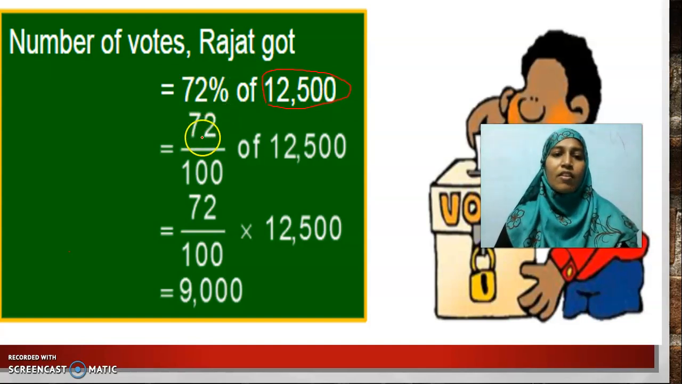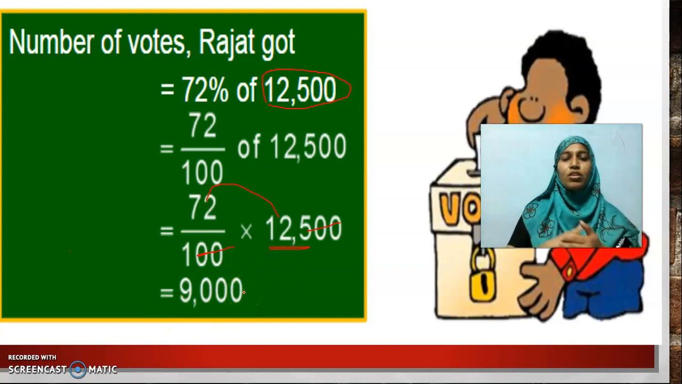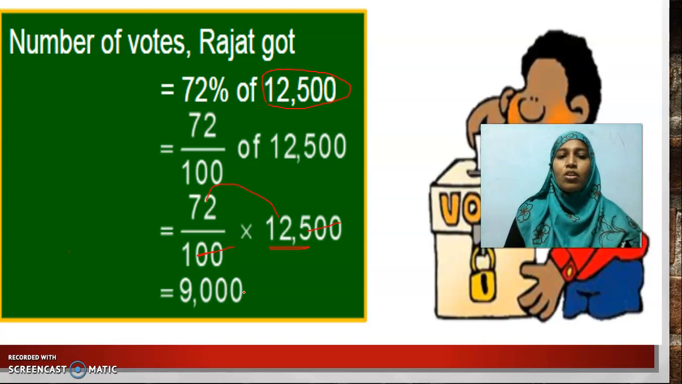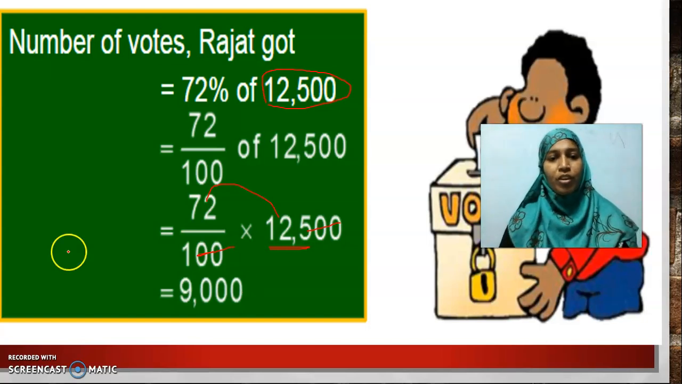Okay, so I can write 72 by 100 into 12,500. If I simplify, these two get cancelled. Multiply 72 and 125. You will get 9,000. So how many votes did Rajat get? He got 9,000 votes. Instead, if the question is asked to find out how many votes Piyush got, what will you do? After finding this 9,000, you can subtract it from 12,500. That is 3,500, isn't it?